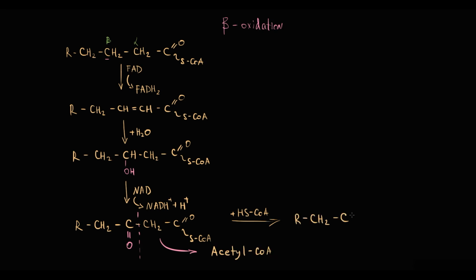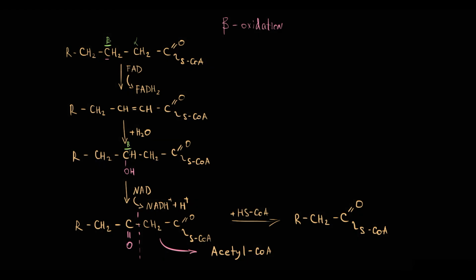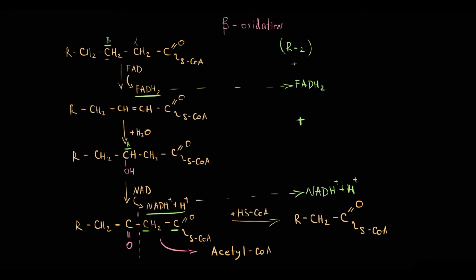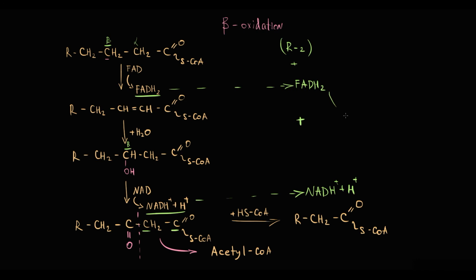Because each time oxidation occurs in the beta carbon position, this process is called beta-oxidation. So during one cycle, one molecule of Acetyl-CoA is released, thereby the fatty acid becomes 2 carbons shorter, and one FADH and NADH are generated. What we have to understand is that FAD and NAD function as electron acceptors. Basically, each of them takes away 2 electrons from the fatty acid and transfers the electrons directly to the electron transport chain.